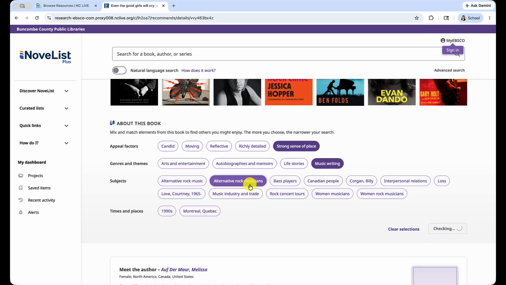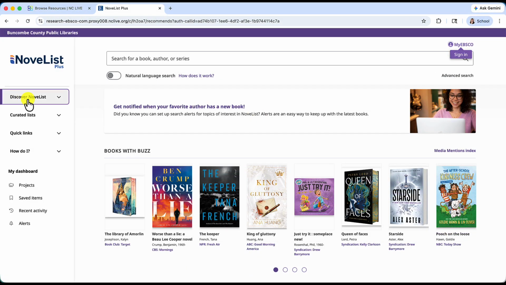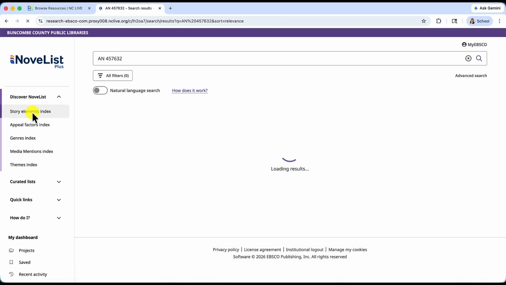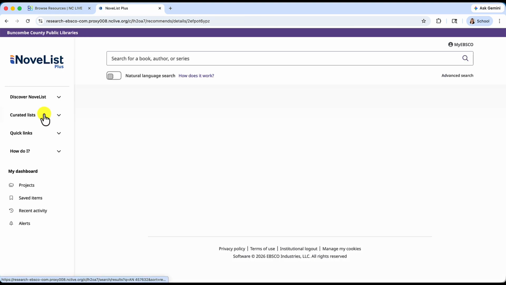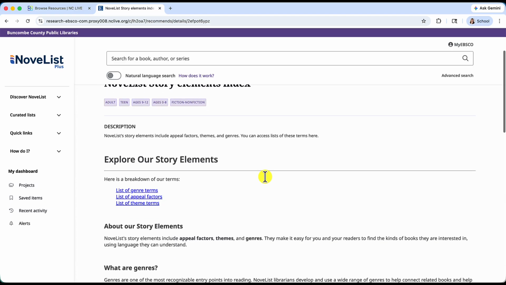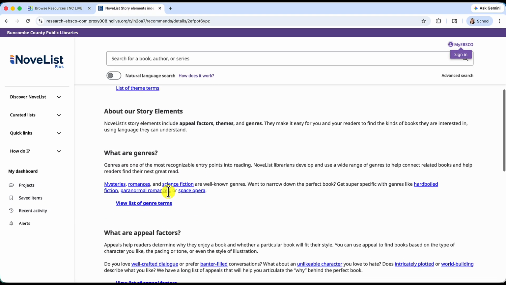In NoveList, every book is tagged with specific story elements. These aren't just genres, they describe the book in more detail. To see the full list of these terms, click on the Story Elements Index under the Discover NoveList menu on the left. Here you'll find three main categories.